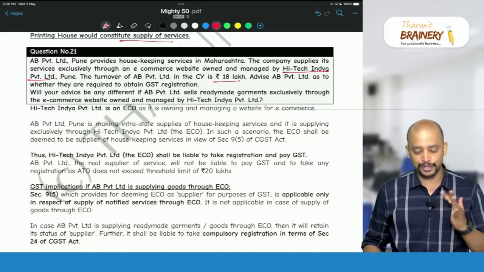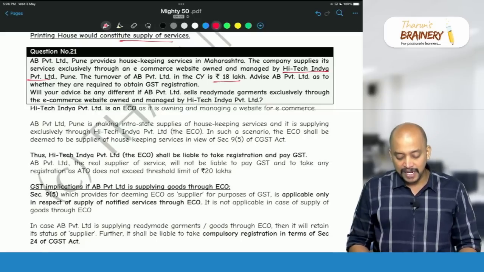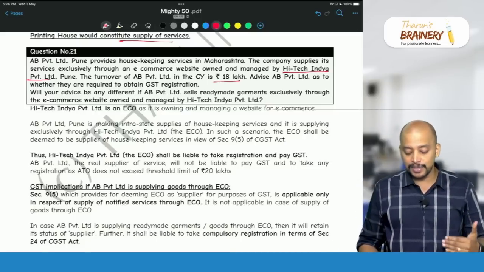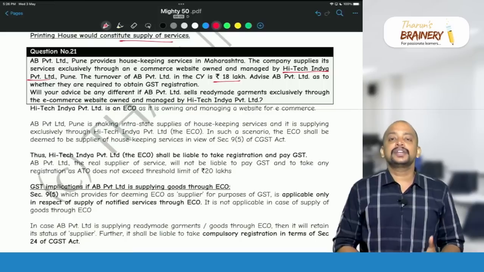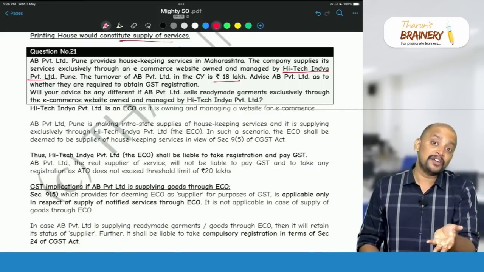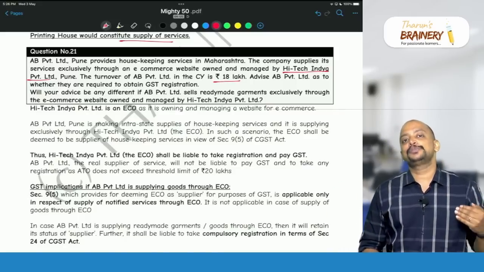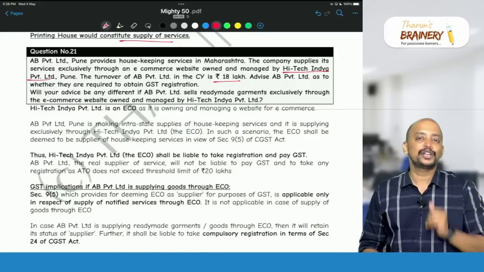Will your advice be any different if AB Private Limited sells ready-made garments through the e-commerce website? So in case of supply of goods through an e-commerce operator, and supply of services other than these 4 notified services through an e-commerce operator, liability to pay GST is on the supplier only, not on the e-commerce operator.